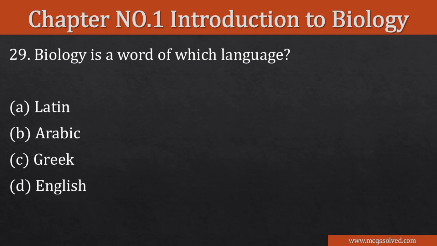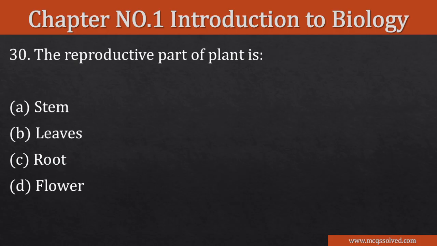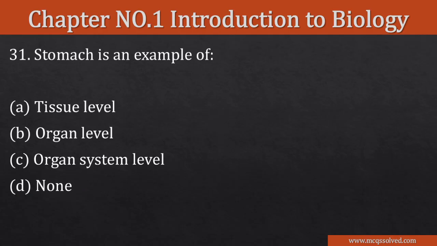Biology is a word of which language? Latin, Arabic, Greek, English. So the right option is Greek. The reproductive part of a plant is the stem, leaves, root, flower. So the right option is the flower. Stomach is an example of organ level.